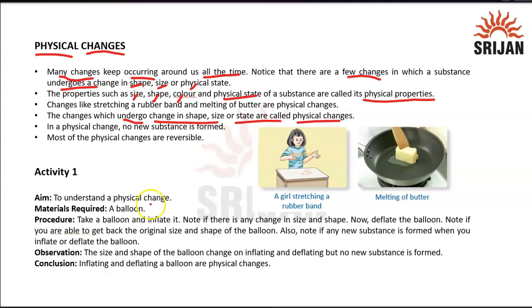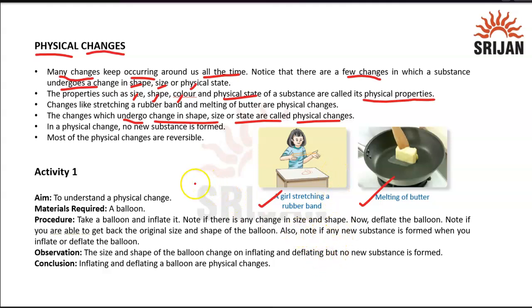If I talk about examples, you can see one example is this and the second is this, where the girl is stretching a rubber band. Just think about what physical property she is changing. Here she is changing the shape of the rubber band. When she stretches it, the shape has changed. If I talk about melting of butter, what is happening with that butter? It's converting from solid to liquid. So there is a change in the physical state of the substance. Like that, you can understand what is happening with the substance, and you can say that's a physical property and that is the physical change.